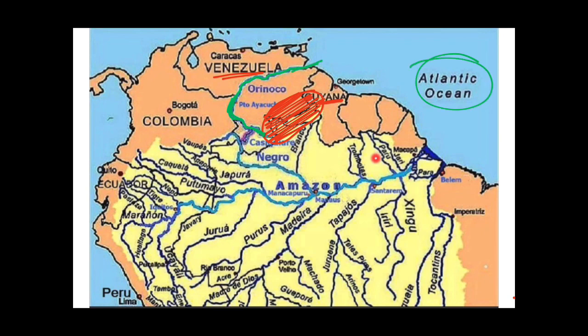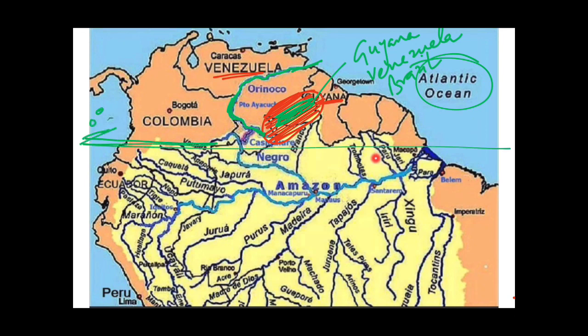So one point to be noted here is that these Guiana Highlands lie in 3 countries. The countries are Guyana, Venezuela and Brazil. Some part of it lies in Brazil also, and these Guiana Highlands entirely lie in the northern hemisphere. As you can see, 0 degree passes over here, that is the equator. So the Orinoco River originates from the Guiana Highlands.